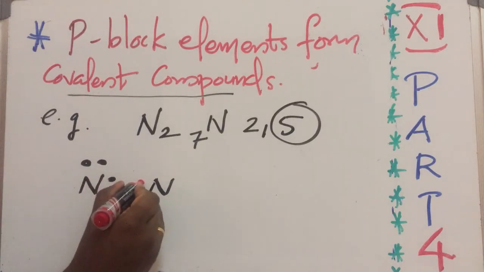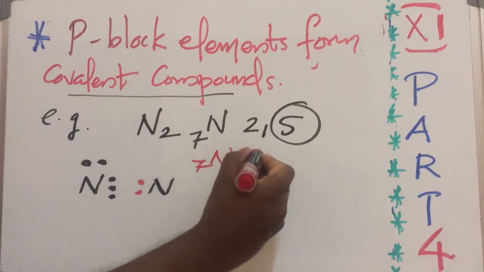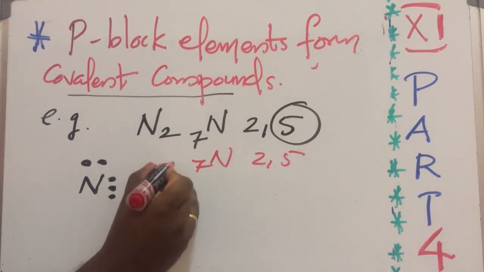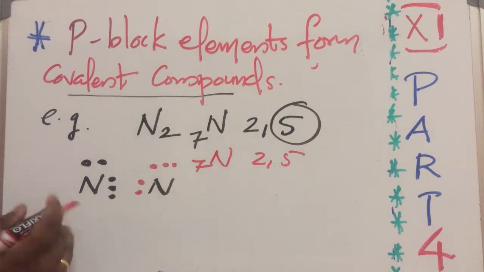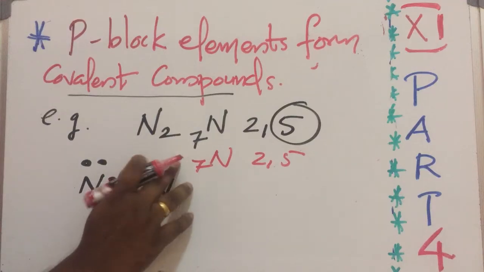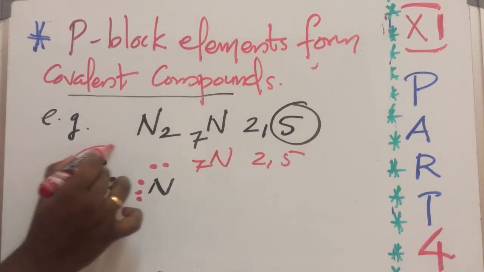Okay, then the second nitrogen. There are 2 nitrogen atoms. Next nitrogen also has 5 valence electrons. 1, 2, 3, 4, 5. Now 1, 2, 3, 4, 5. 1, 2, 3, 4, 5, 6, 7, 8. Sharing.